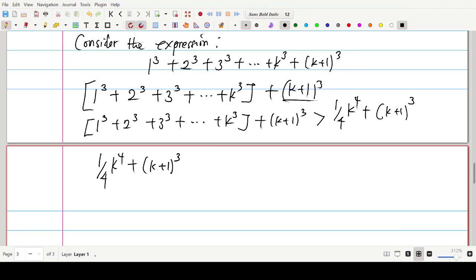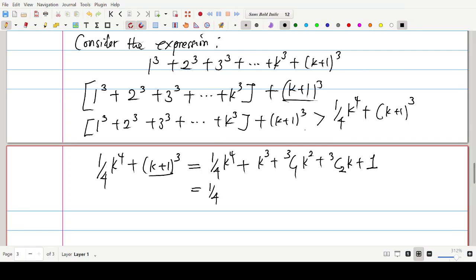On expansion, we have 1 over 4 k to the power 4 plus k to the power 3 plus 3 combined 1 k squared plus 3 combined 2 k plus 3 combined 3, then we have 1 to the power 0, right? And this can be further written as 1 over 4 k to the power 4 plus k to the power 3 plus 3k squared plus 3k plus 1.